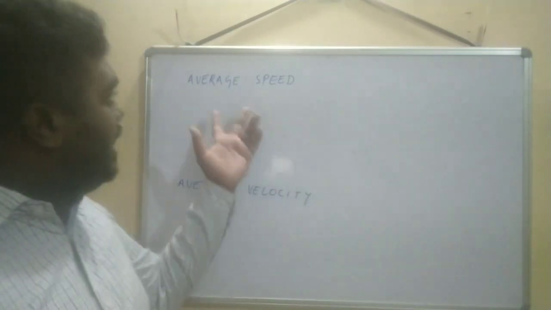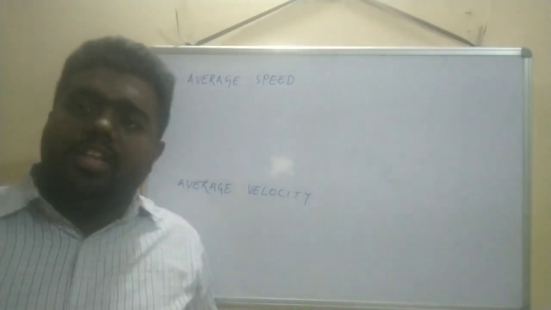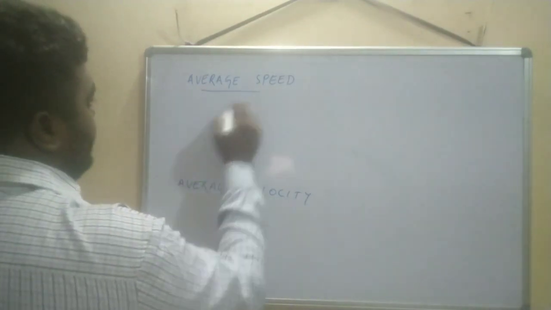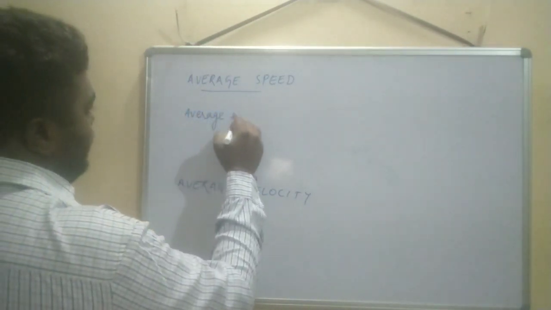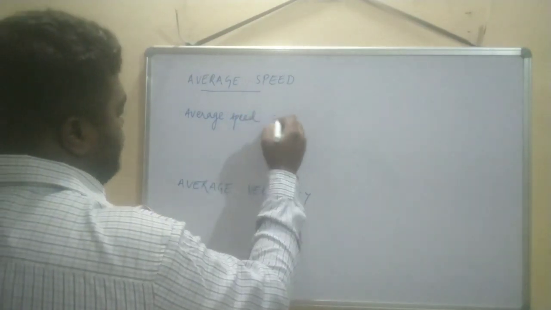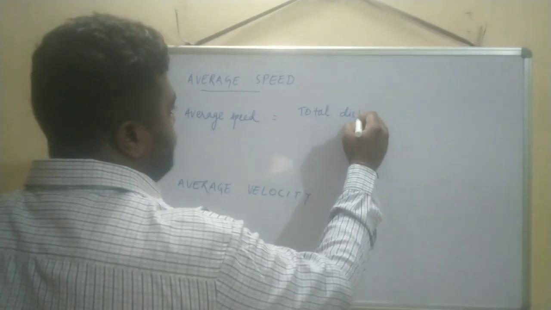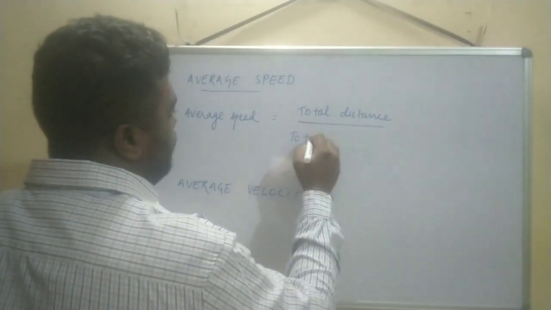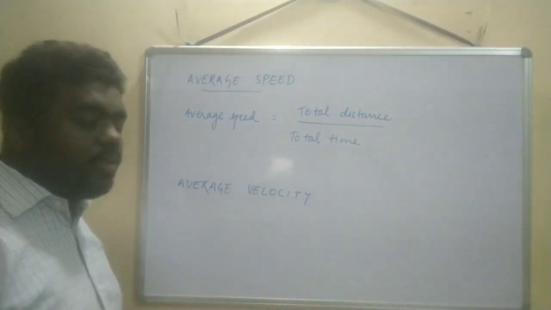Now the next topic is average speed and average velocity. These topics are useful to solve numericals. Fine. So the formula for average speed is: average speed equals total distance by total time. Total distance by total time.